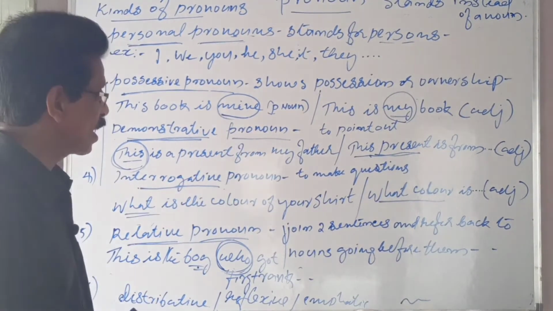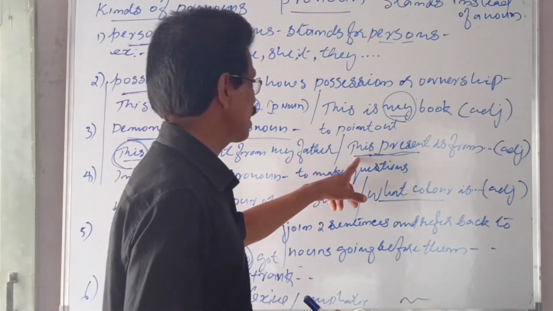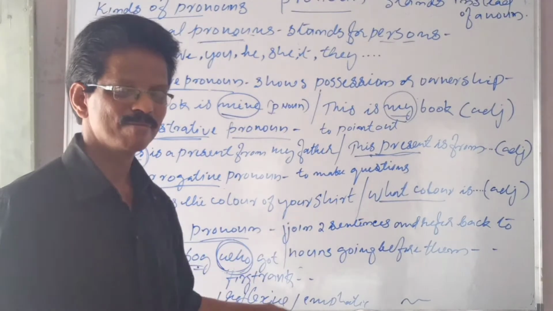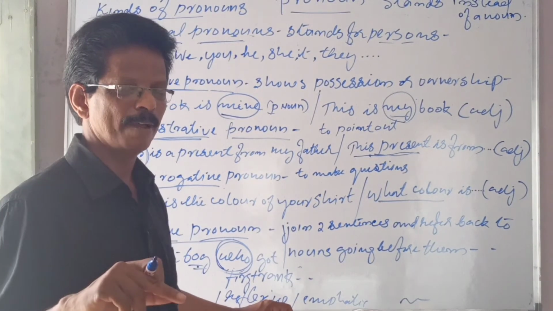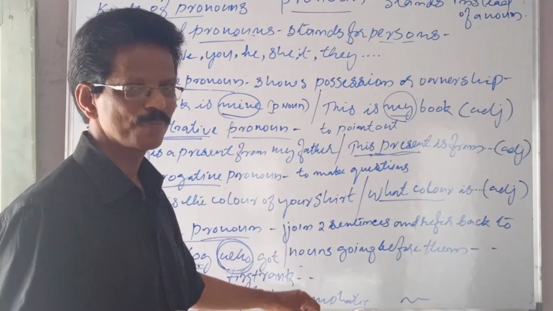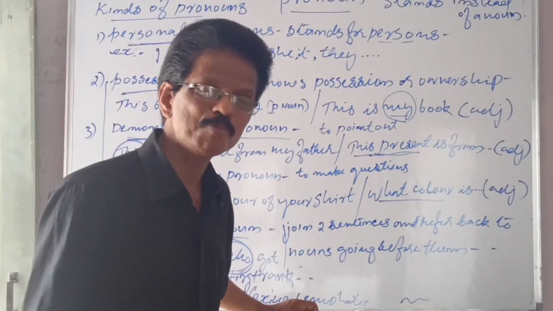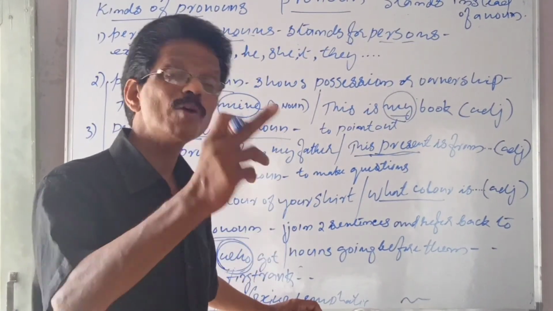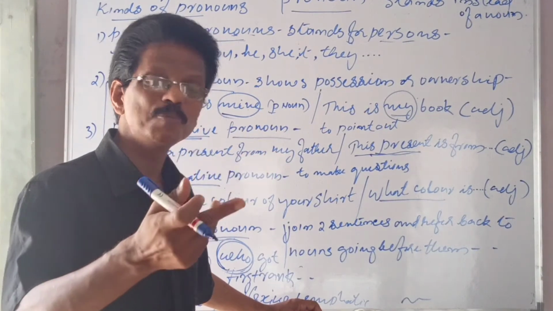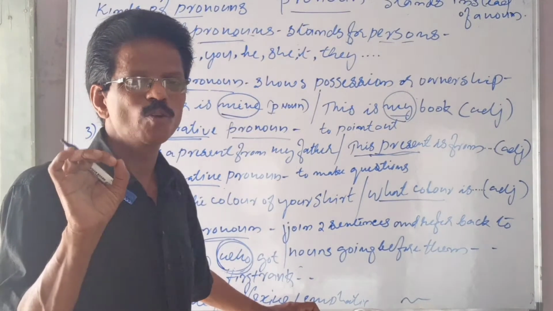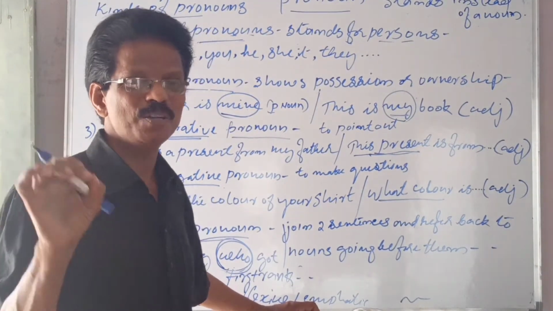Demonstrative pronoun. See, whereas this present is from my uncle. See, this present, going together. Not this is a present. This present is from my uncle. See, that house belongs to a friend of mine. See, that is the house means pronoun. That house means adjective. Simply to understand, going together, used together is adjective.